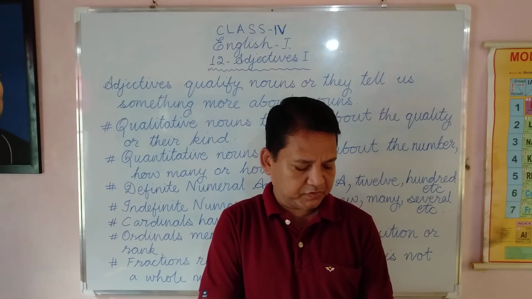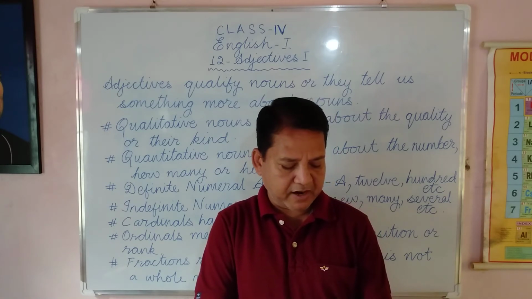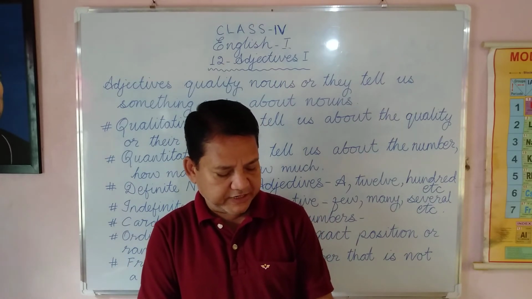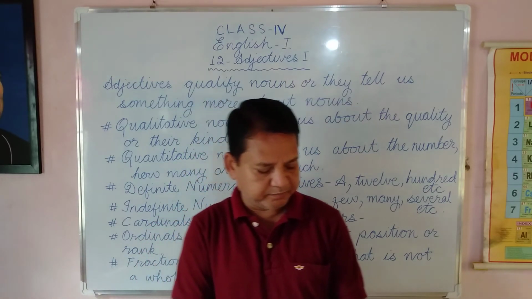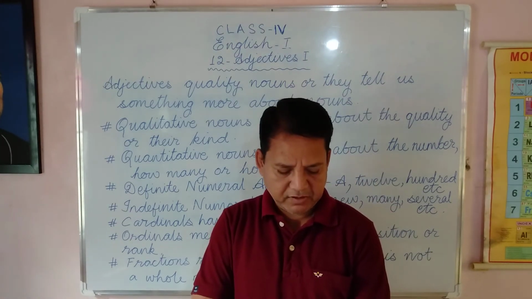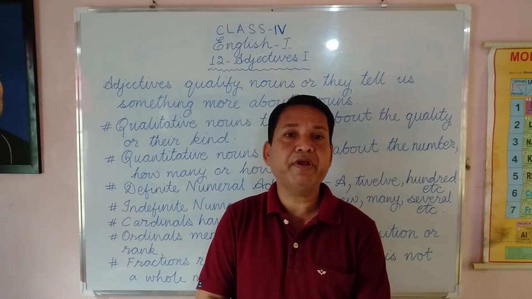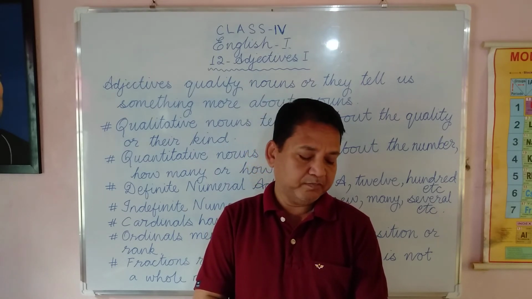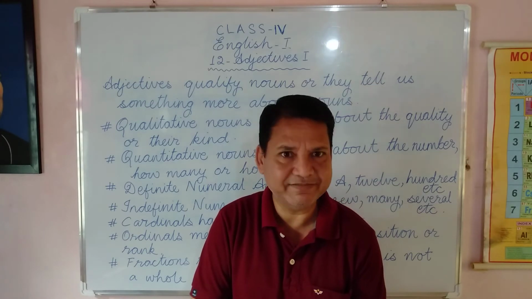Number 3: The enormously rich king was not a happy man. He was afraid that someday they would kill him and steal all his wealth. Underlined words: rich, qualitative. Then happy, what kind? Happy, qualitative. Then we have all, quantitative.